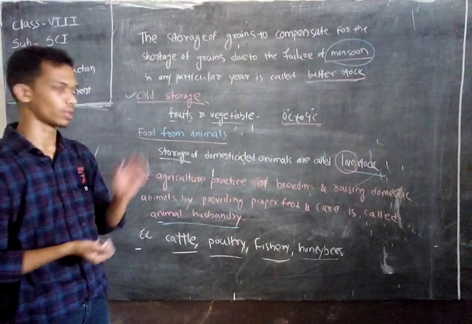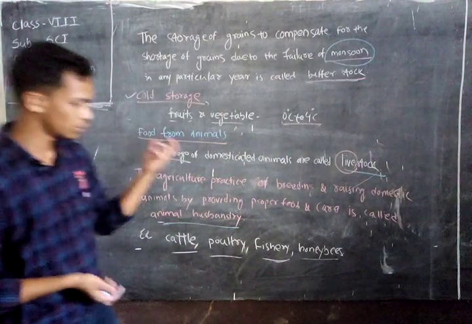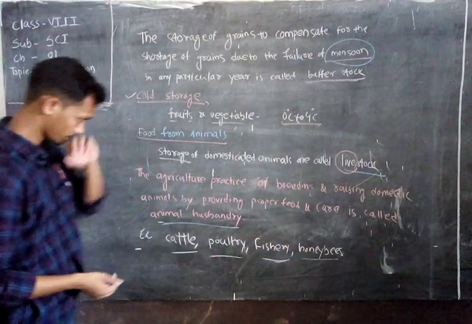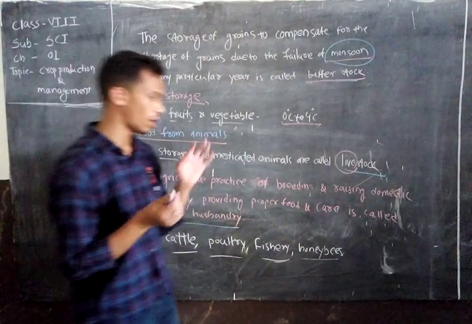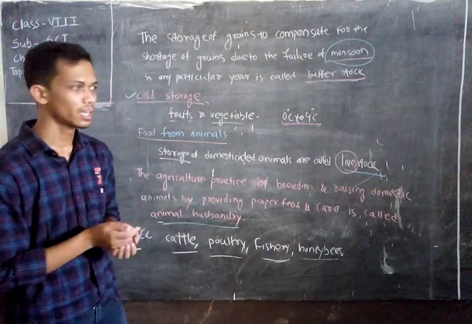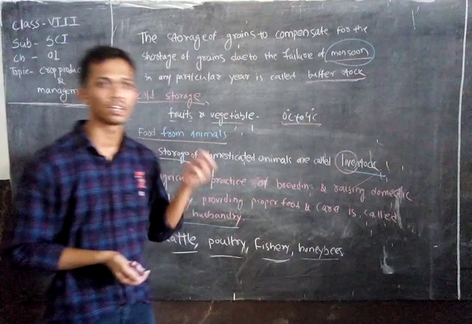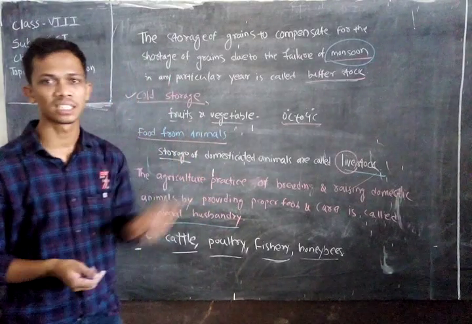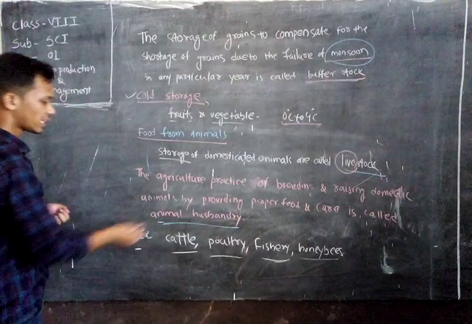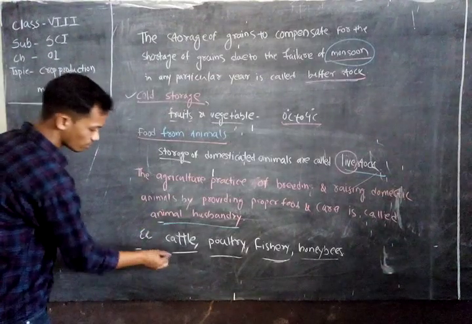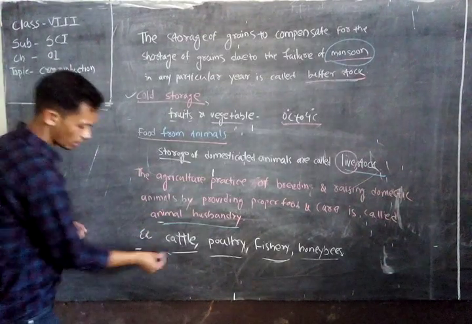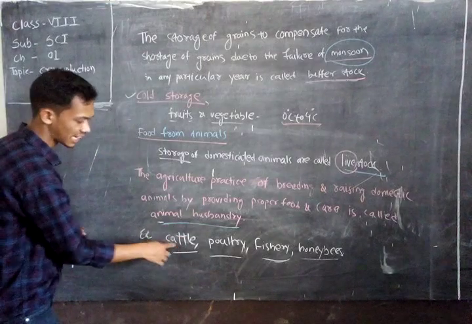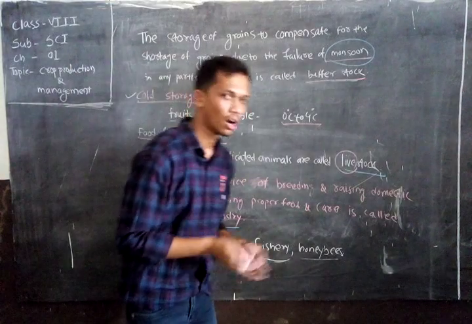Honeybee is the most helpful and usable thing; we keep honeybees in beehives and they prepare honey for us. Honey is a very useful thing for us. It has various medicinal uses also. So in animal husbandry we mainly choose cattle, poultry, fishery and honeybees.